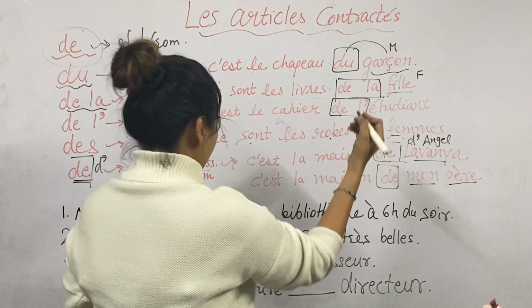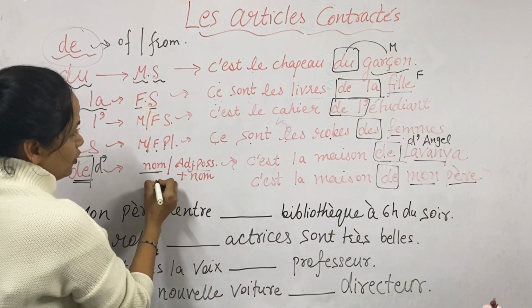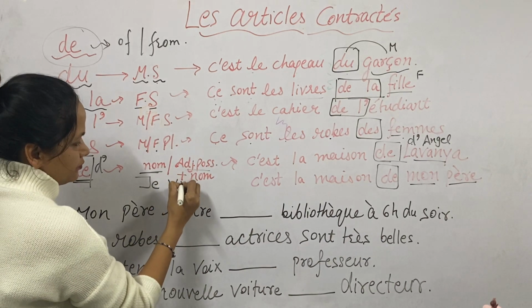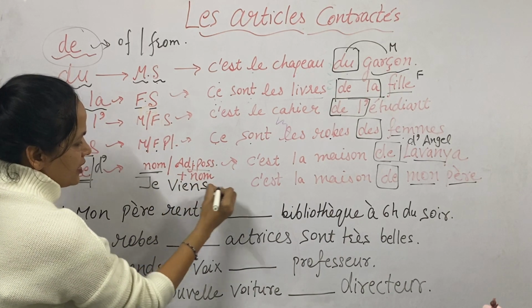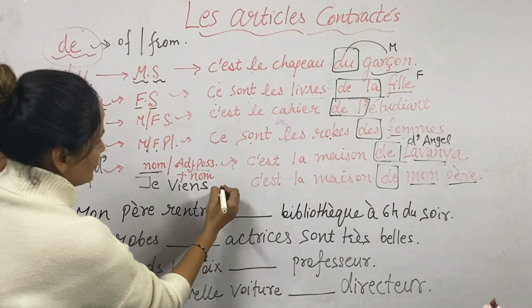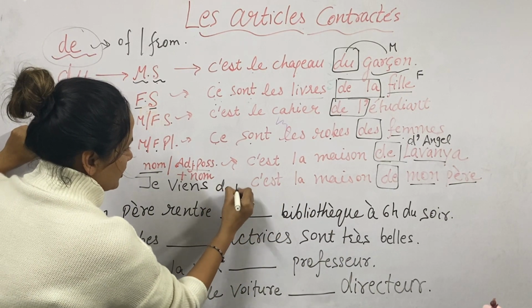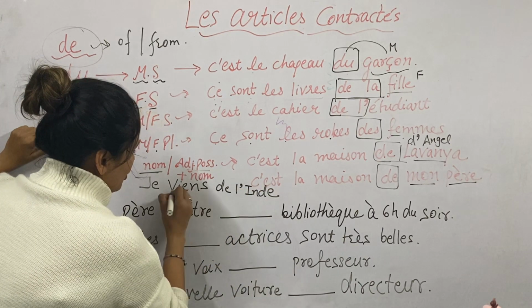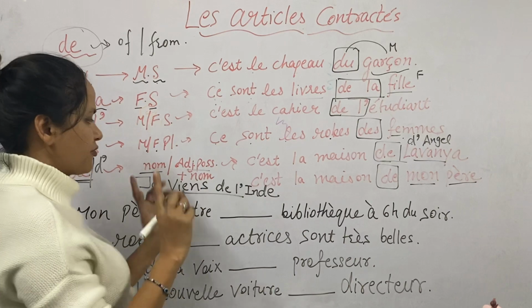Let's see the example. It will be je viens d'Inde. Now India, we will use the vowel, right? Because it's starting with a vowel. So here it is used as from.